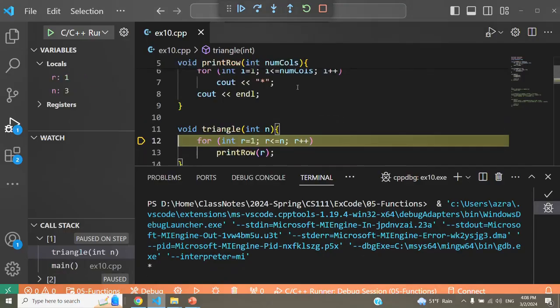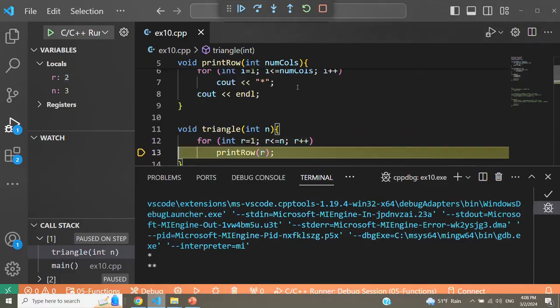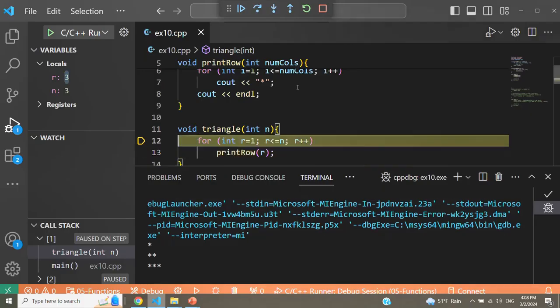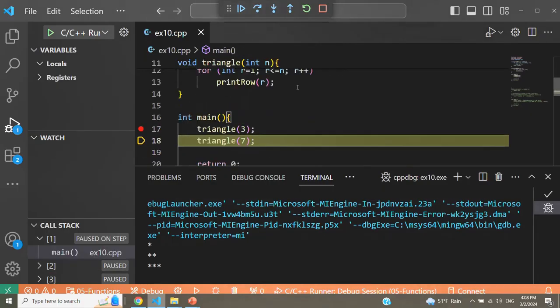We will now come back to triangle because triangle was the one that made a call to printRow. This time I'm going to do F10. I'm not going to go into printRow. I'm just going to execute it so that you see row is equal to 2. That means we're going to see 2 star characters on the screen. Then row is equal to 3. I'm going to print 3 star characters on the screen. And when we return from triangle, we come back to the main function, which is where we called the triangle function.